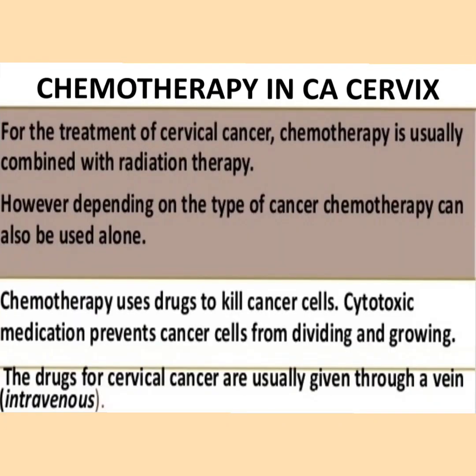What is chemotherapy in cancer cervix? For the treatment of cervical cancer, chemotherapy is usually combined with radiation therapy. However, depending upon the type of the cancer, chemotherapy can also be used alone. Chemotherapy uses drugs to kill the cancer cells. They are cytotoxic medications that prevent the cancer cells from dividing and growing. The drugs for cervical cancer are usually given intravenously.